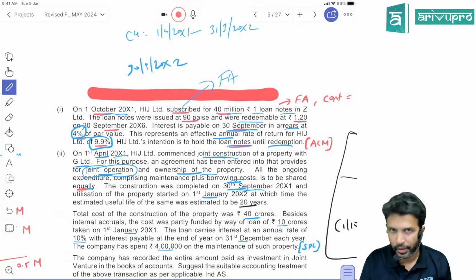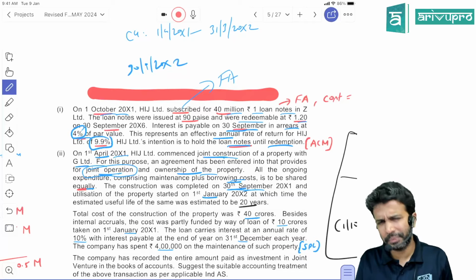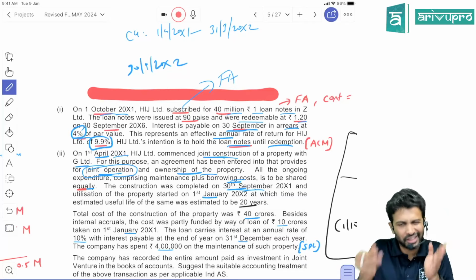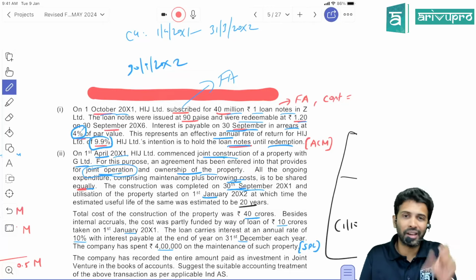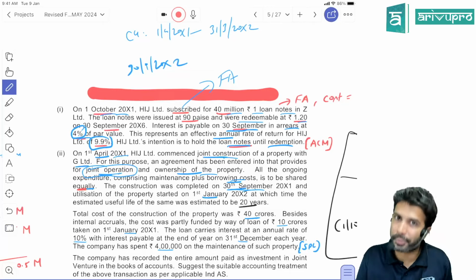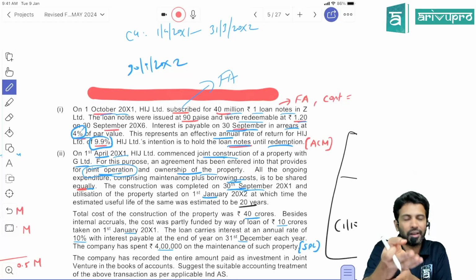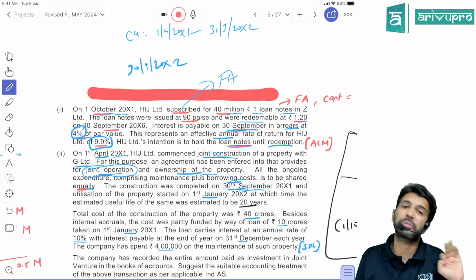So 6 months. Should we take that as a qualifying asset? Sir, in these sort of questions, if they don't mention, you take it as a qualifying asset itself. In the absence of information, ICAI also assumes it that way, because qualifying assets are those assets which take a substantial period of time. What is a substantial period of time? Ind AS 23 does not give us specific guidelines. Management has to assess it.